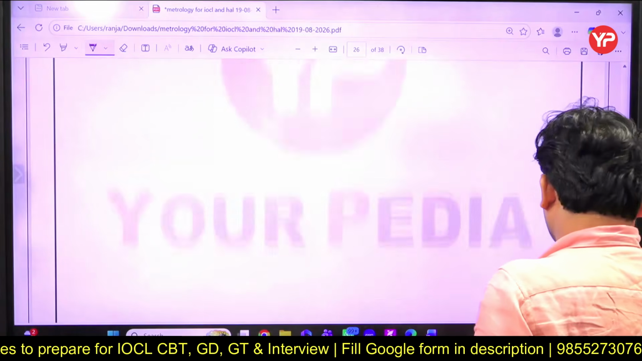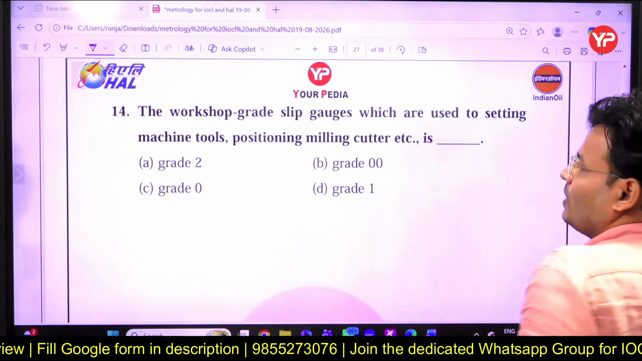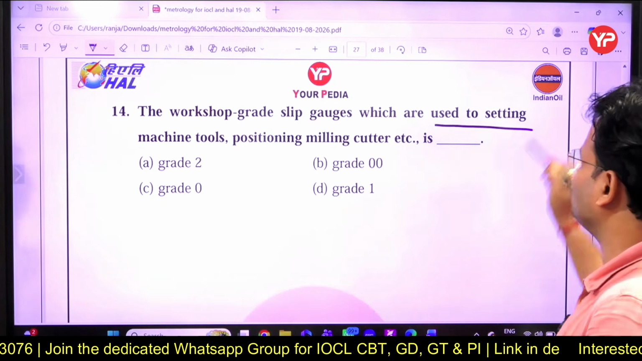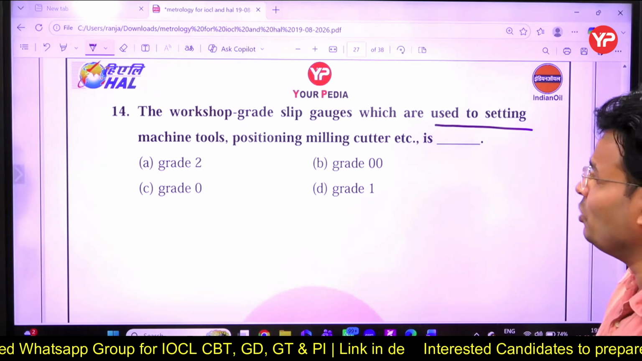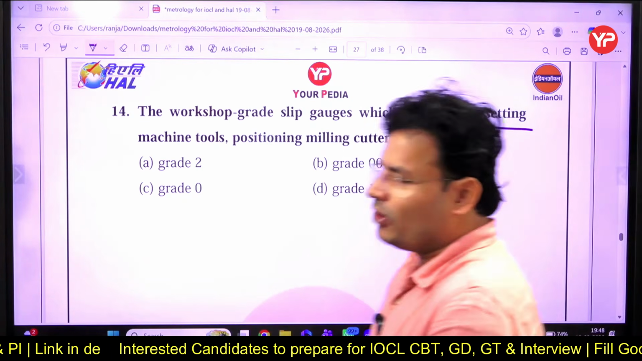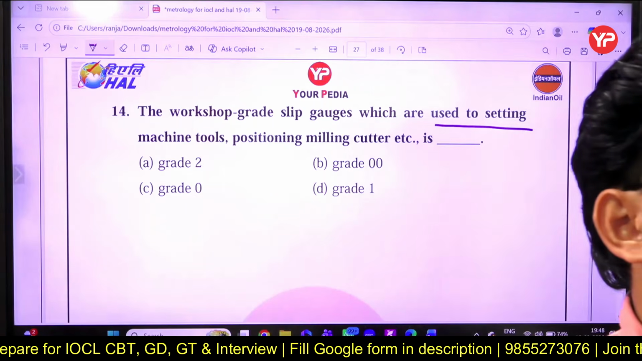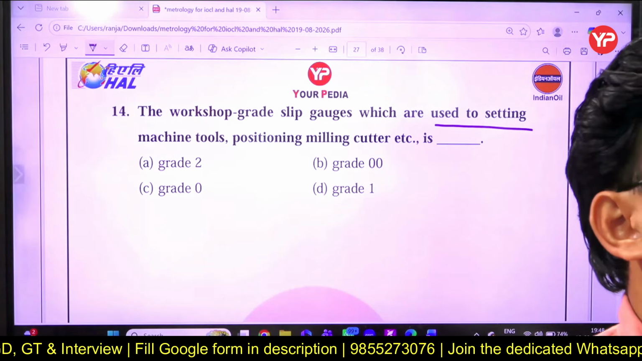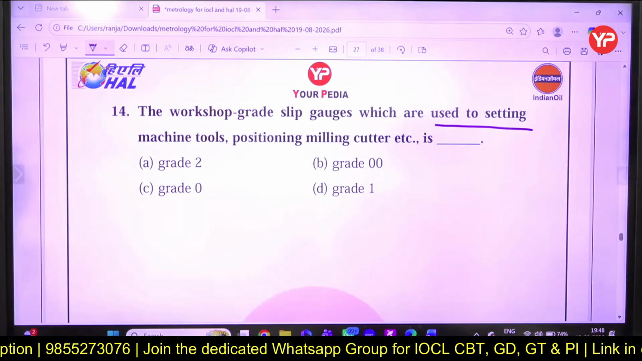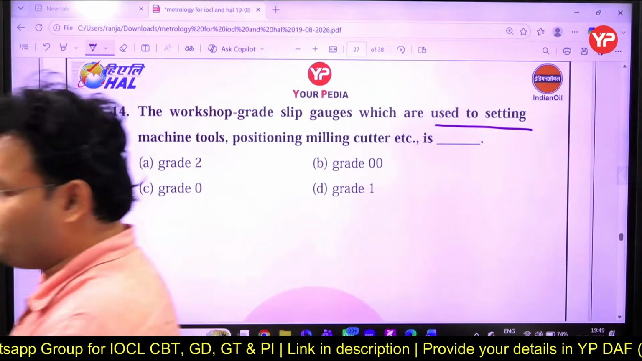Come to the next question. The workshop grade slip gauge, which are used for setting machine tool, positioning milling cutter, etc., is what? What will be the answer of that, dear? Question number 14 on your screen. Question number 14. What could be the answer of that, dear? The workshop grade slip.